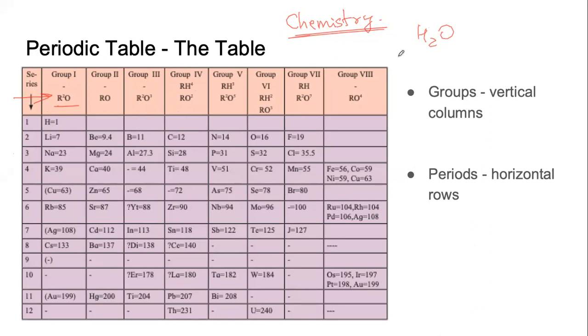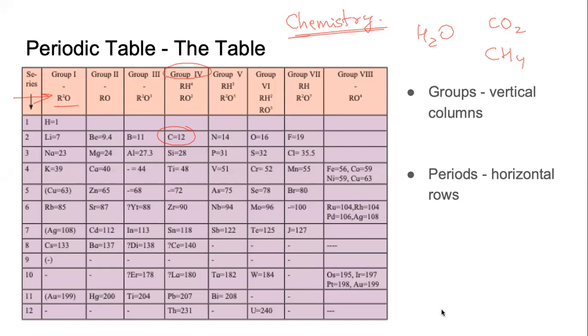If you look at carbon, which is in group 4, the way we can use this information is, it is telling us that if carbon combines with oxygen, the molecular formula for that compound is CO2. And if carbon combines with hydrogen, the formula will be CH4.